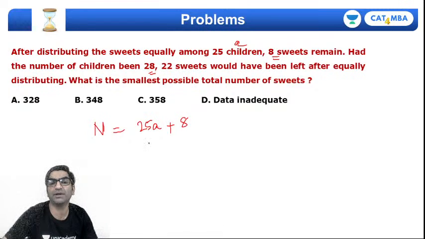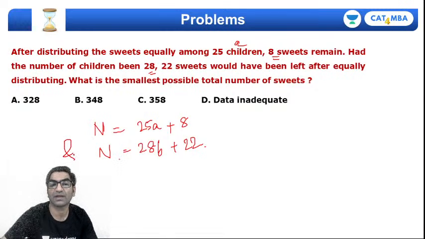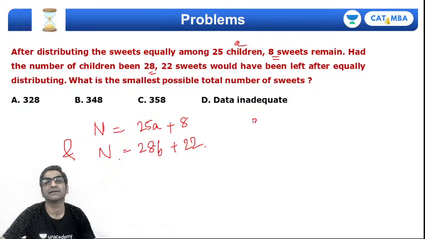But if the number of children had been 28, then this would also be 28 times b per student, right? And you're left with 22, right? So what is the smallest value of n, right? Find the smallest value of n.